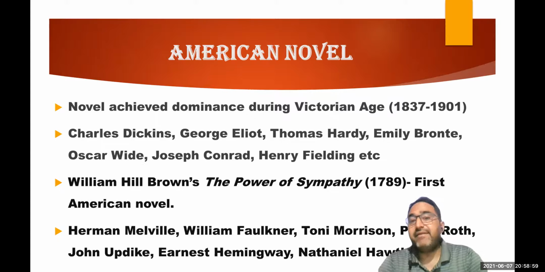Now we will move on to the American novel, because The Old Man and the Sea, which we are going to study in the next lecture, is an American novel. The first American novel is The Power of Sympathy, published in 1789. This was written by William Hill Brown. So William Hill Brown's The Power of Sympathy, published in 1789, is considered to be the first American novel, right?